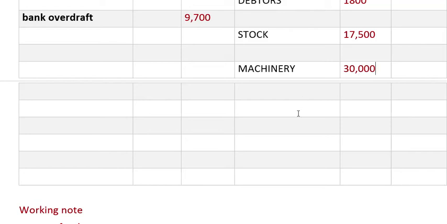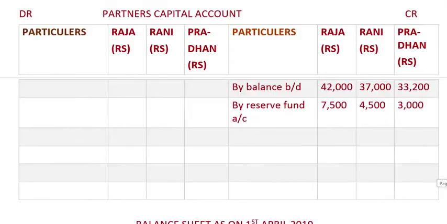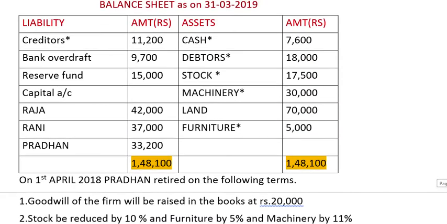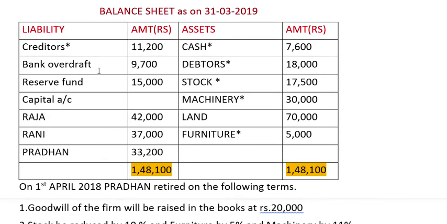After that we have land, 70,000. On the outer side we will be writing it because no adjustment is there. After land there is furniture. Furniture is 5000, adjustment is there, so we'll be writing 5000 in the inner side. Okay, now we have placed all the postings of this balance sheet.